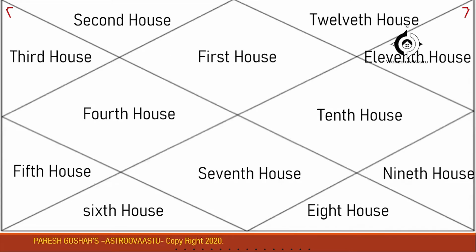Now this is a basic horoscope, or chart, of any given person. There is something shown in a diamond structure, that is, first house, second house, third house. One has to practice this and write it, because these are fixed. When you see a chart, you will find that nothing is written there as first house, second house. So we have to take this into consideration.